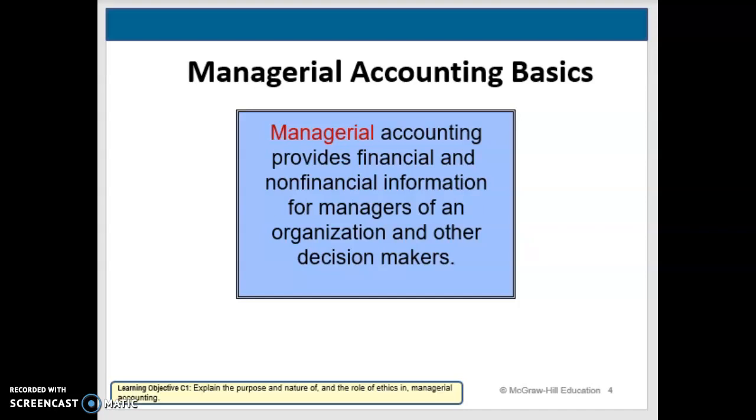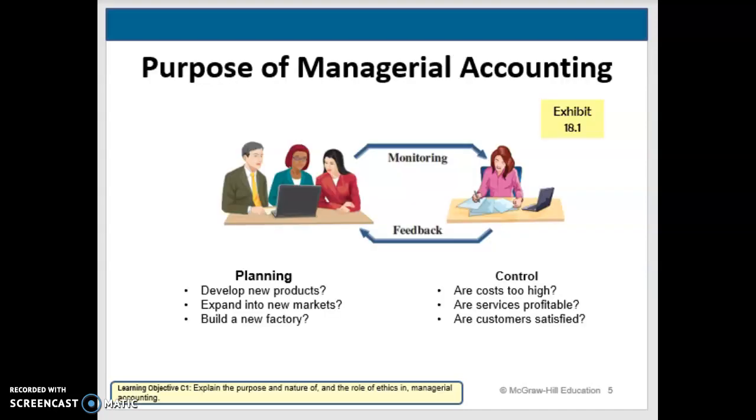So what does all this do for the department heads, right? Well, it's going to provide information to help them make their planning decisions. When we look into more of the managerial side, what is the purpose of it? So the purpose is mainly to plan what we want to do in the company, whether it's a short-term or a long-term goal.